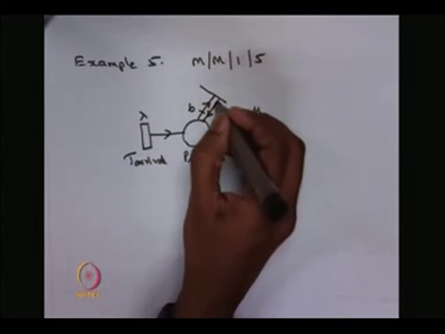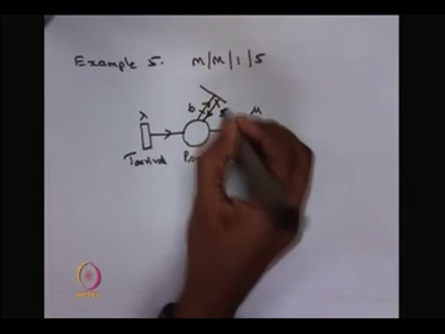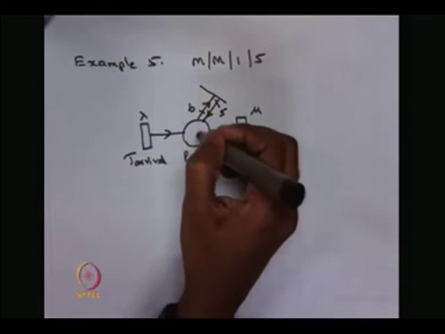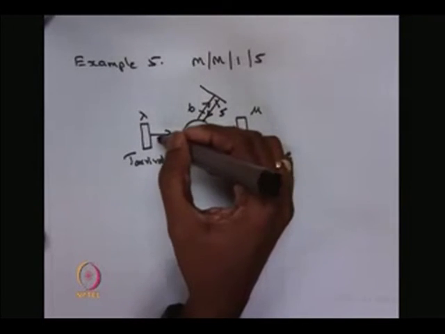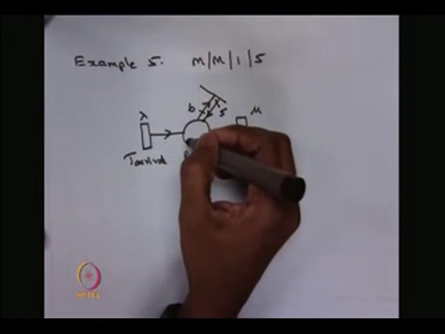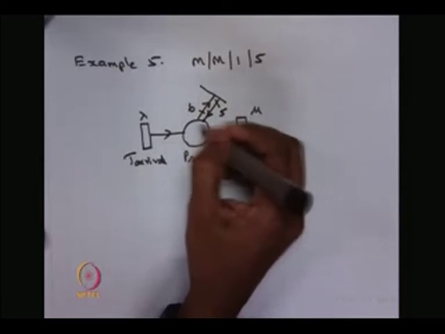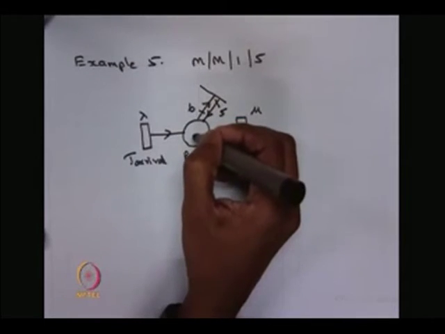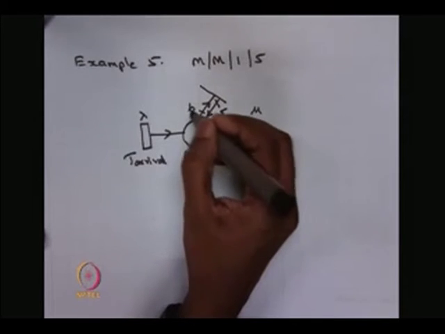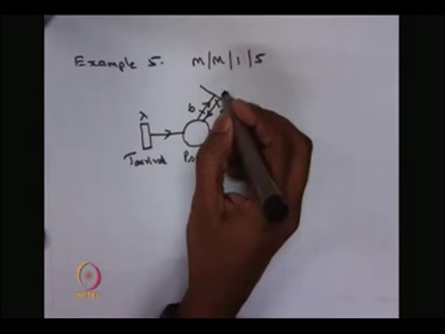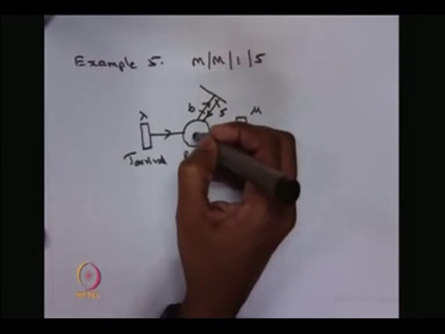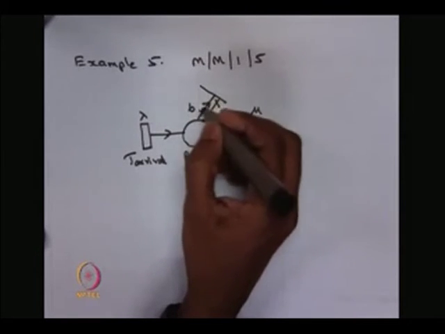Immediately 5 tokens will be deposited to the place P system. That means the latest token when it comes, whenever the system size is 5, the 6th token comes, then all 6 tokens will be removed and in turn 5 tokens will be deposited. Therefore, 1 token is removed.